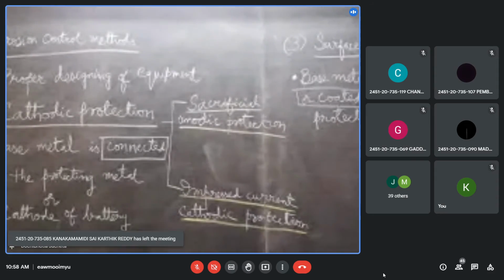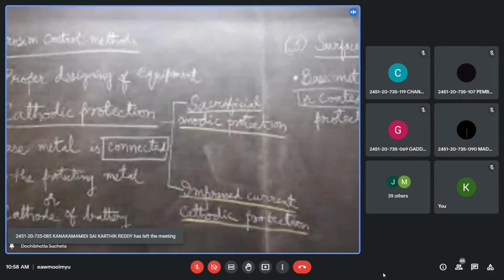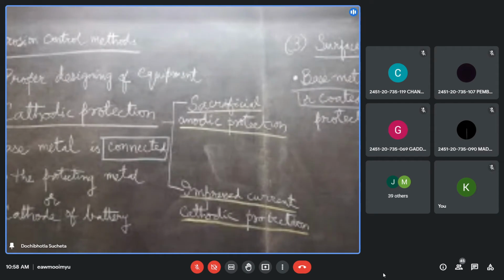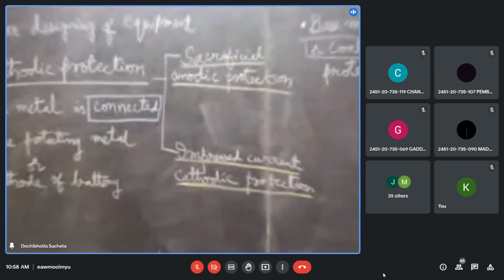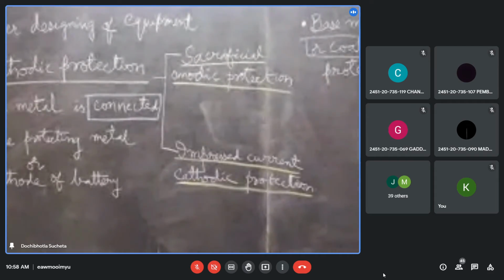Simply, connect a battery to your pipes or any iron structures. The cathode of the battery should be connected to the base metal. Then you are protecting the base metal by connecting it to the cathode of the DC power supply. Because I'm passing current and protecting the structure, it is called impressed current cathodic protection. Okay, and these both are studied under cathodic protection.